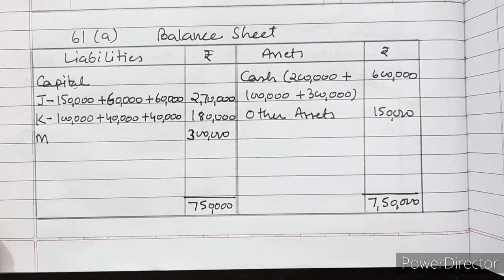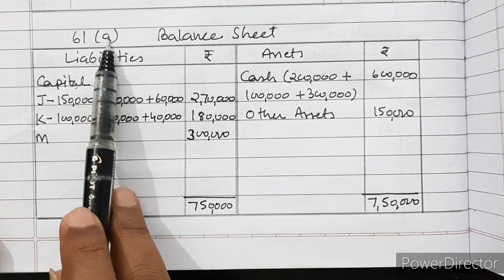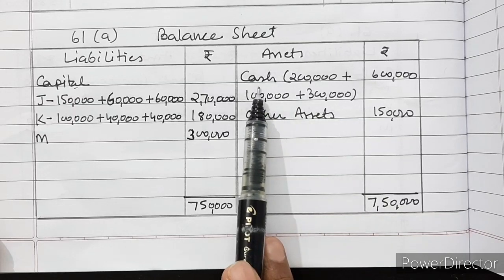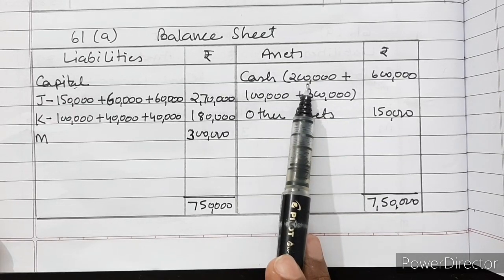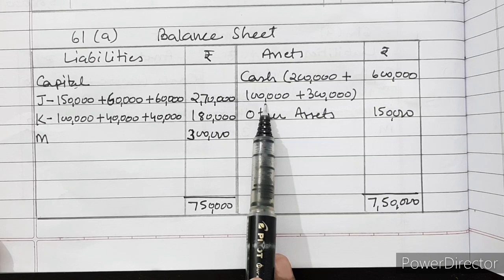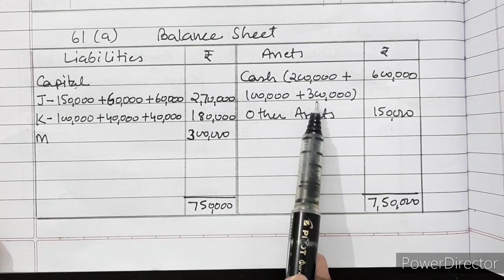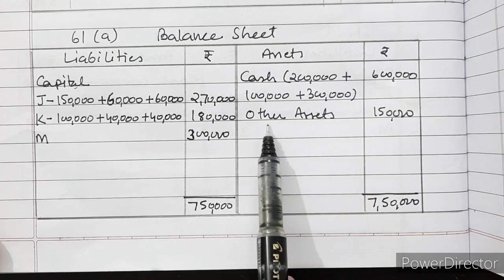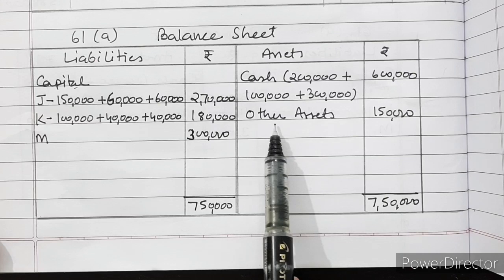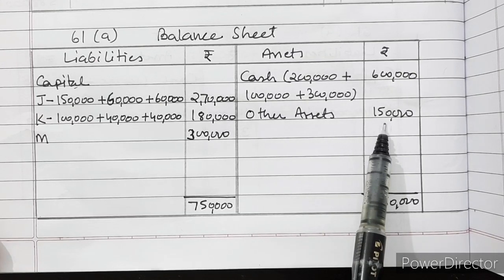Now let us see the balance sheet of question number 61A. To the asset side it is cash. 2 lakh is already given in the opening balance sheet, plus 1 lakh is the premium for goodwill brought by new partner M, and 3 lakh is the capital brought by M, so 6 lakh. Other assets is having no change, so 1,50,000.